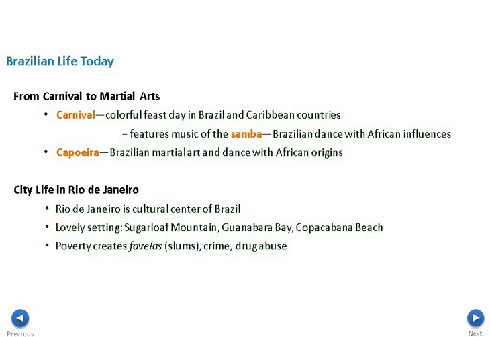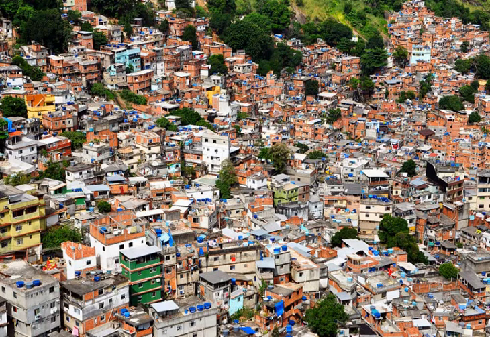Now, the city life in Rio de Janeiro: it's a cultural center of Brazil. You're going to see a bunch of different types of settings with the bays, the beaches, and the mountains, but poverty is still very much alive. We see the slums of the favelas, which means crime and drug abuse. This is an example of a picture right here where you see many, many people in a very small area of land. This becomes kind of a breeding area for crime and poverty and things like that.